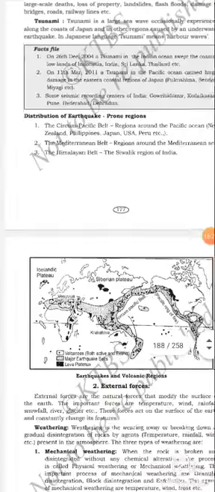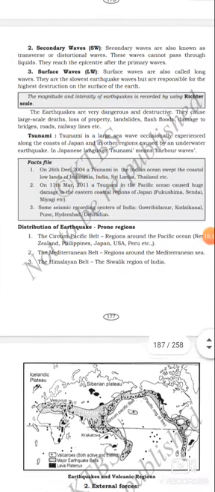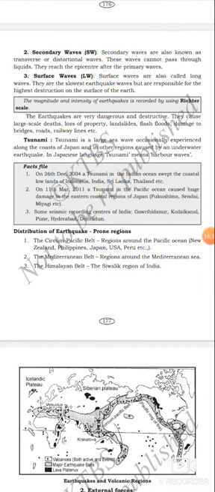Again, first is the Circum-Pacific Belt, second the Mediterranean Belt, third the Himalayan Belt. This is very important.